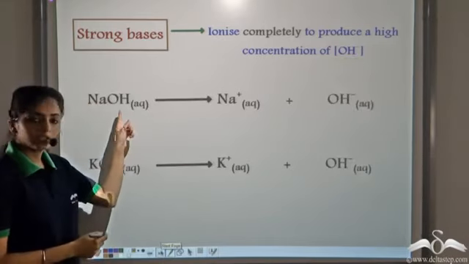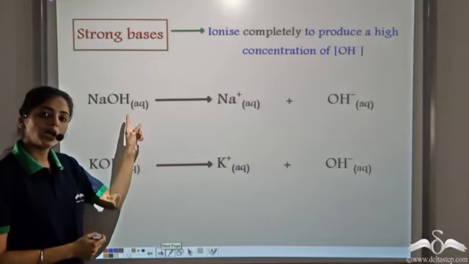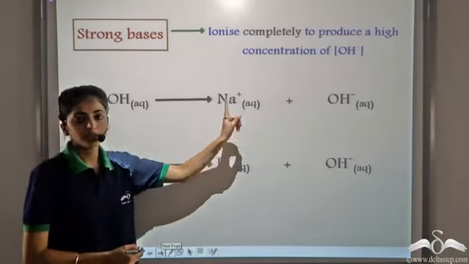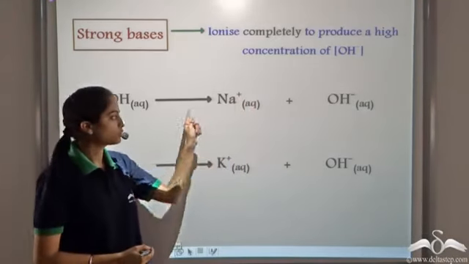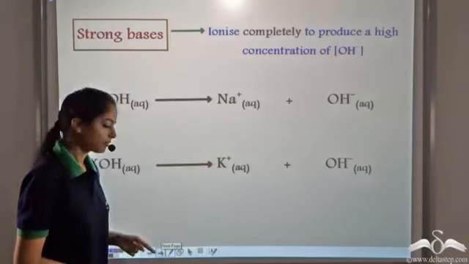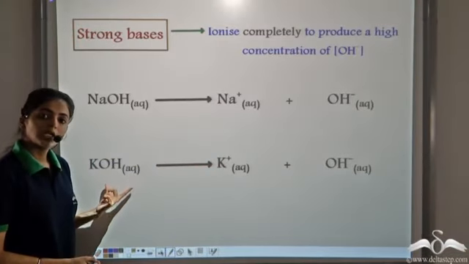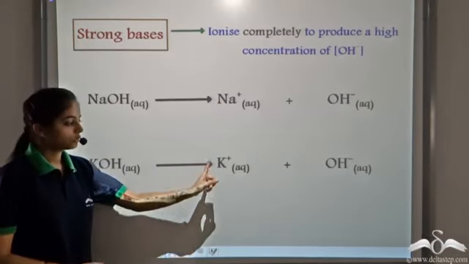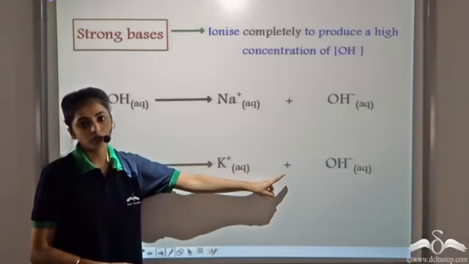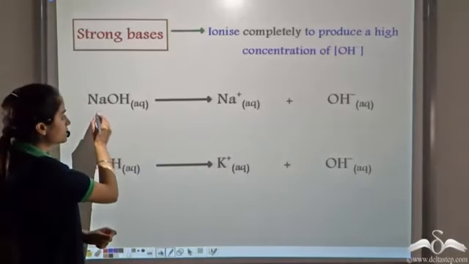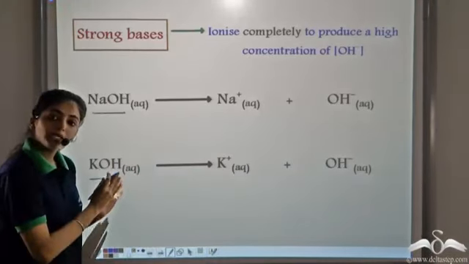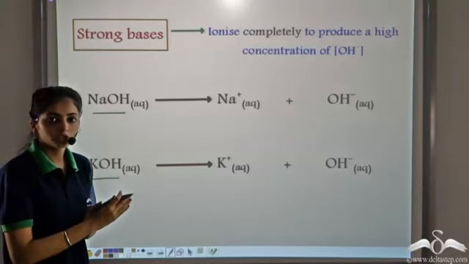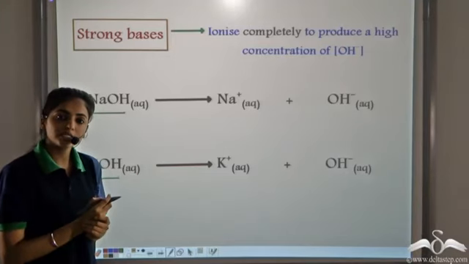For example, NaOH completely ionizes to form Na plus and OH minus, so we show it by a single arrow. Similarly, KOH completely ionizes to produce K plus and OH minus. So these bases which completely ionize in aqueous solution are known as strong bases.